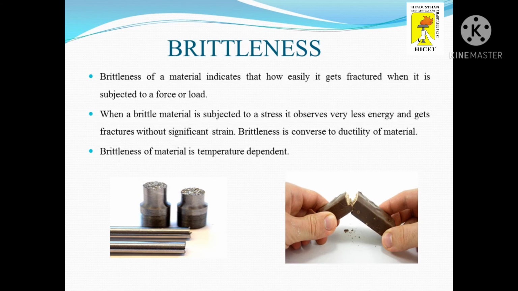Brittleness. Brittleness of a material indicates how easily it gets fractured when it's subjected to a force or load. When a brittle material is subjected to a stress, it absorbs very little energy and fractures without significant strain. Brittleness is the converse of ductility of a material. Brittleness is temperature dependent. Some metals which are ductile at normal temperature become brittle at low temperature.